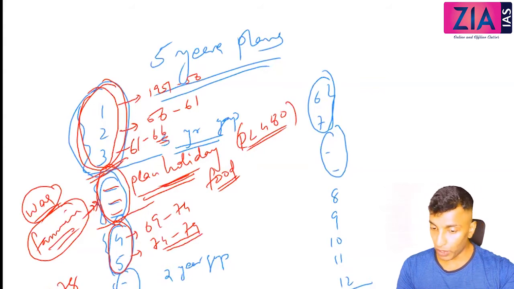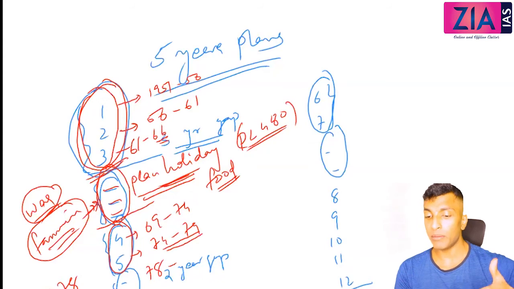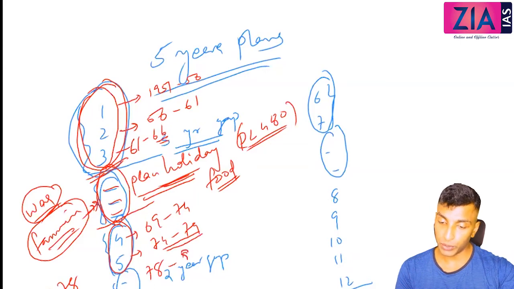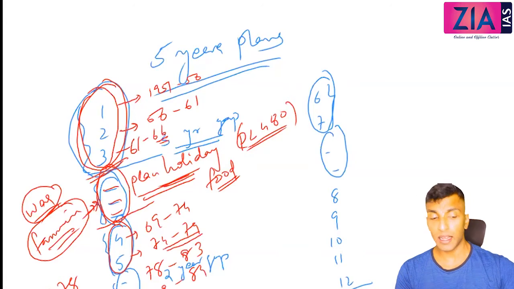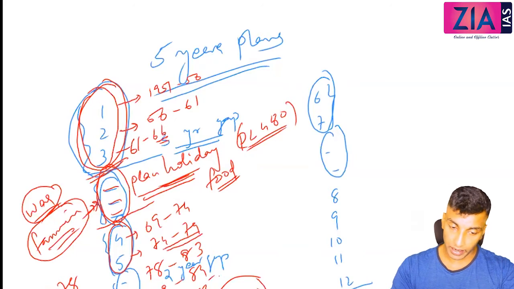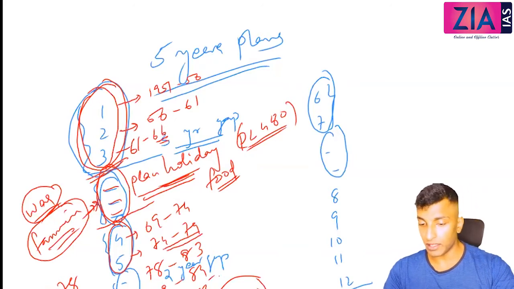Okay, and then there was a rolling plan. I have told you about the rolling plan yesterday. A rolling plan will be for another 5 years, but every year there will be a new 5-year plan, right? So 78 to 83, then 79 to 84, and 80 to 85. But in 1980 Congress came back to power and terminated the rolling plan.